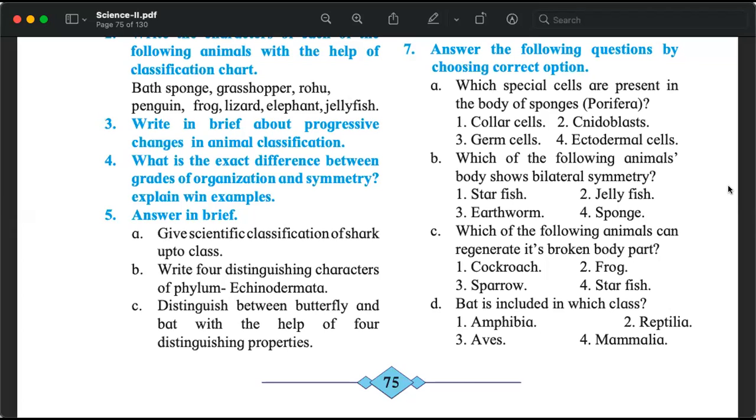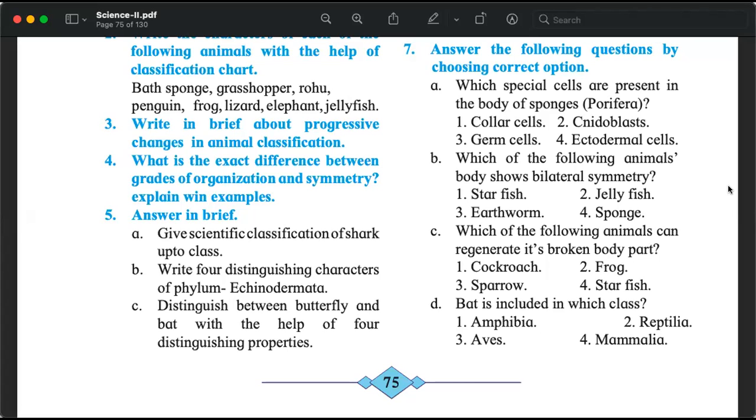And you know the logic. The logic is the more science developed, the more we understood about the organisms, and we changed our classification according to that. That's number 3. Number 4, what is the exact difference between grades of organization and symmetry?